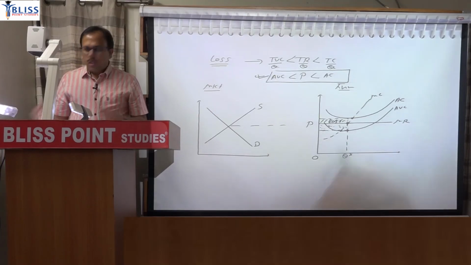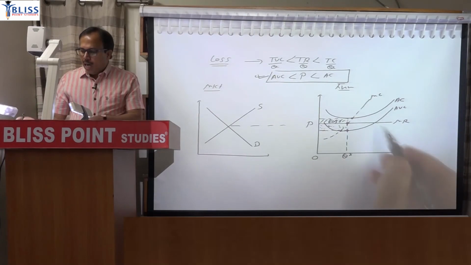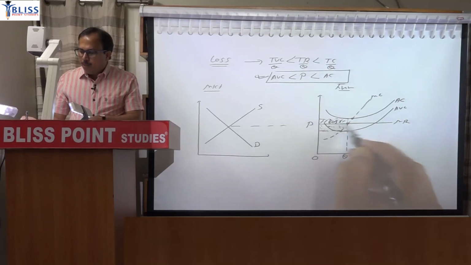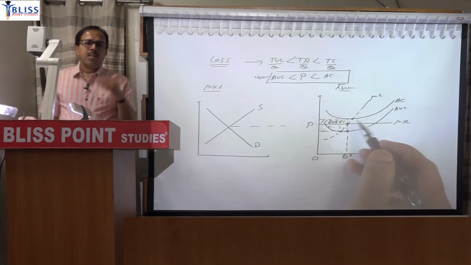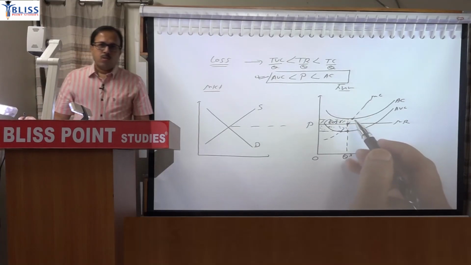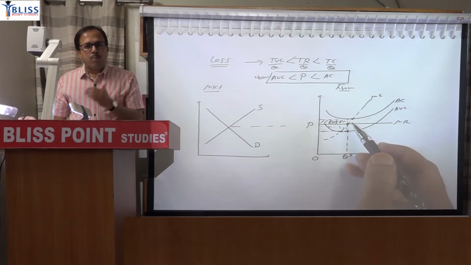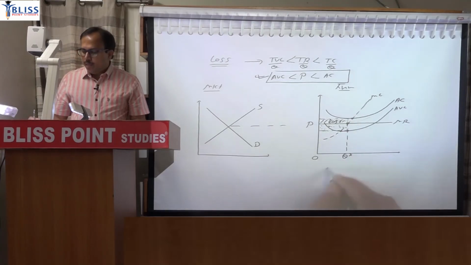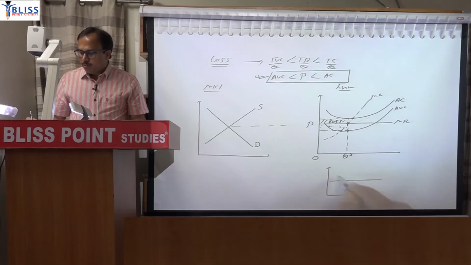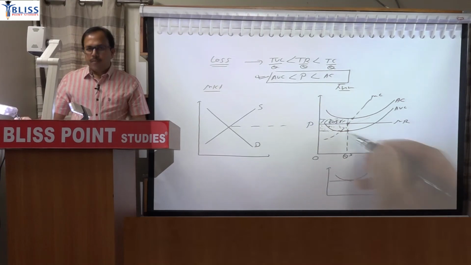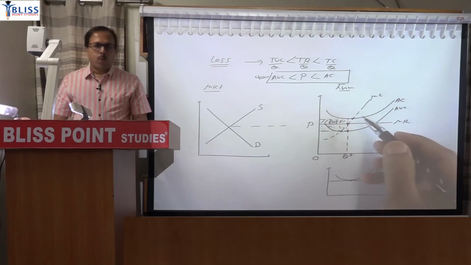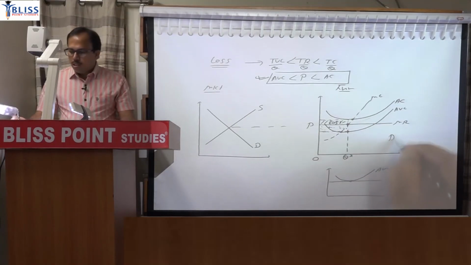but if there is no operating profit, firm will shut down. So if there is a situation where average variable cost is just tangent to that price line rather than below, then that price will be referred to as the shutdown price. So shutdown price is equal to minimum of AVC. It will be tangent only when it is just like this. If AVC comes to this point, then this will be referred to as shutdown price. So since it is lower, firm will operate. If it is above, firm will not operate. Clear? So this is the second diagram, representing loss.